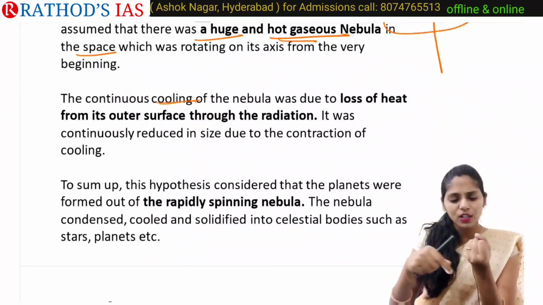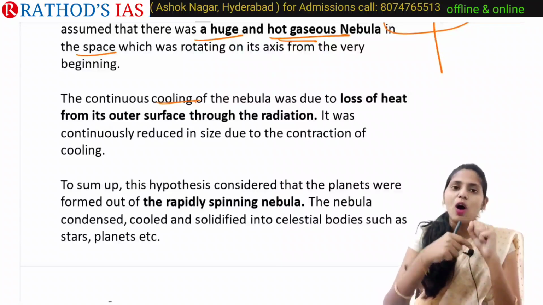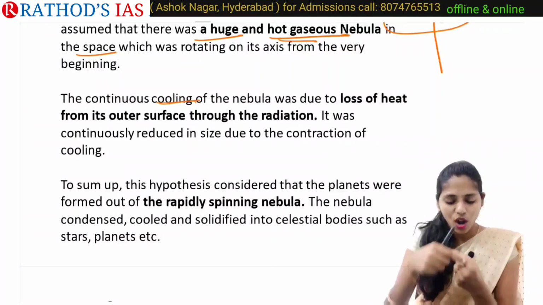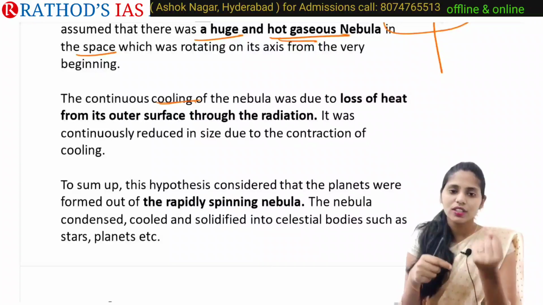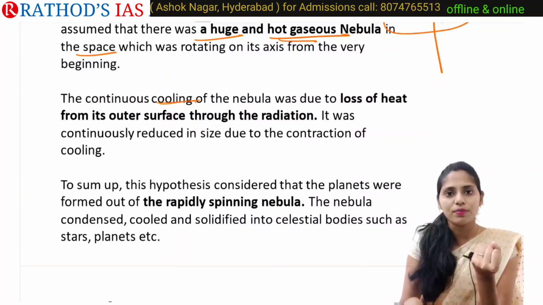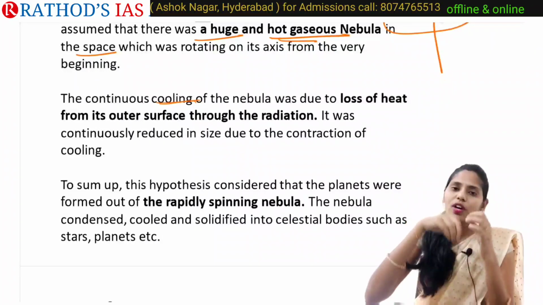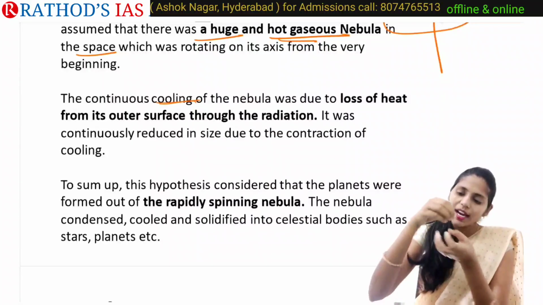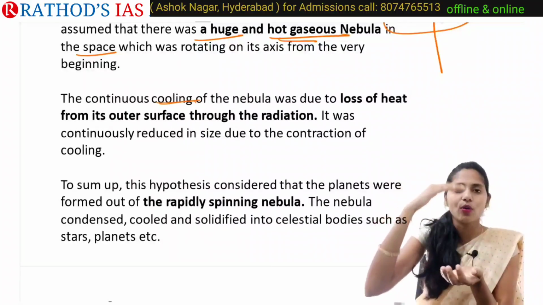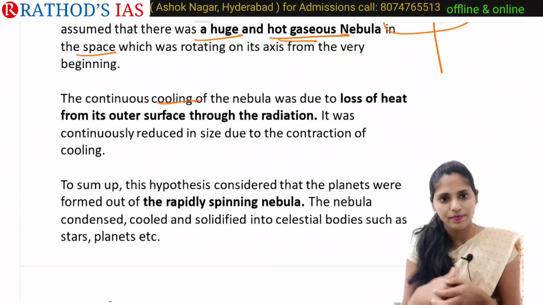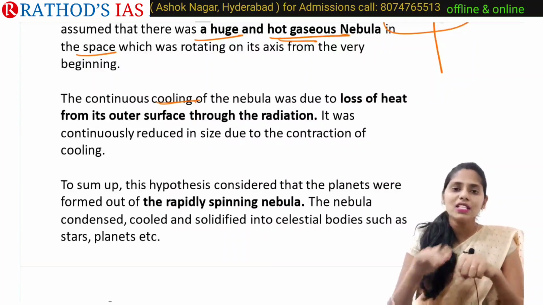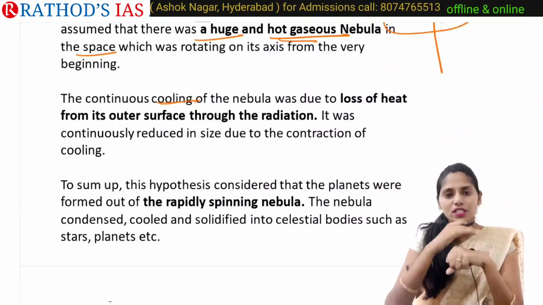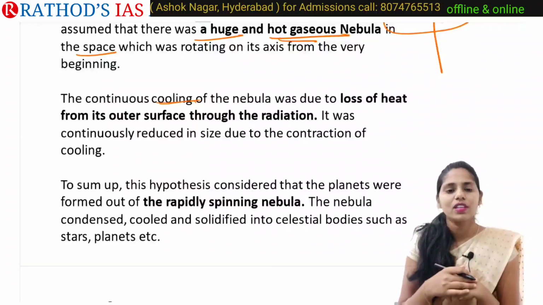That means whenever any cooling is happening, first of all the outer surface will be cooled down. The outer surface will lose the heat but not the inner part. So whenever we consider cooling of objects, first the outer surface will cool, and later the cooling will happen from the outer surface towards inwards. In the same way this nebula also started cooling, meaning the outer surface loses heat, right?